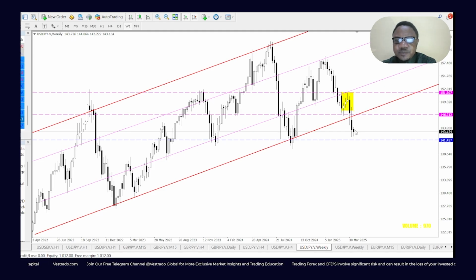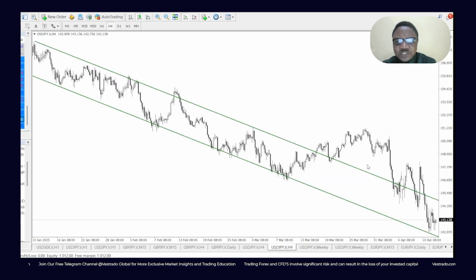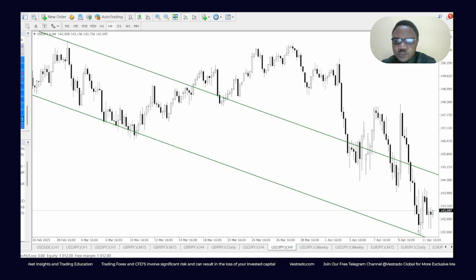Okay, and then price broke past the support border, further pushing the bearish momentum. On the 4-hour chart, we had a descending channel. Price broke beyond that around March, broke above, came back, and retested the resistance border. And just last week, it headed back down into the channel and touched the support border of the channel right here. As we can see, it's touched the support border.